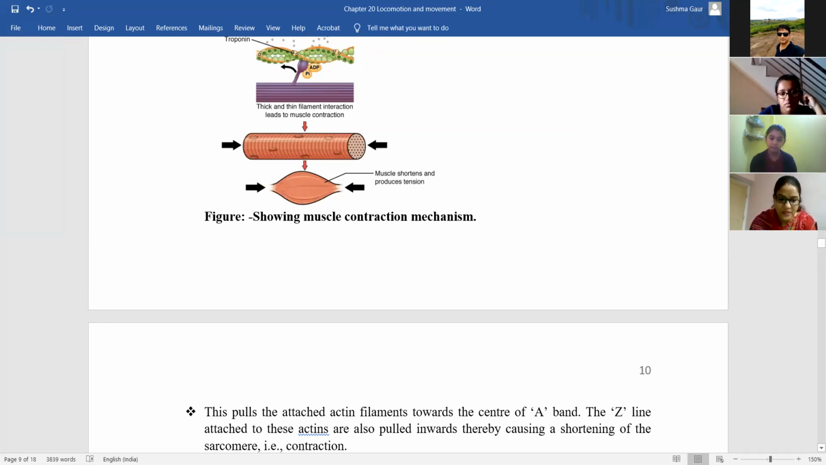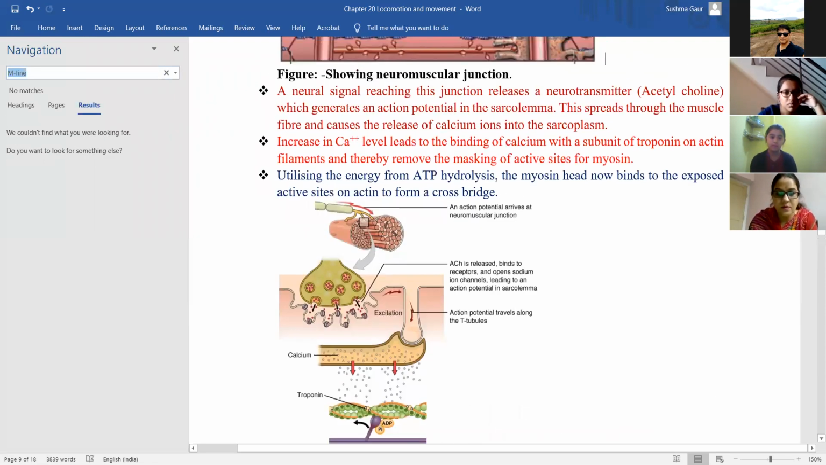Okay, I am sending the screenshot in the group also. Yes, ma'am. You can read it after class. Okay. So sarcoplasmic is clear, right? Sarcoplasmic reticulum, I told you in the last class. Yes, ma'am.